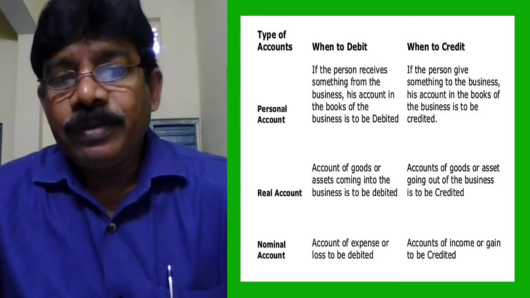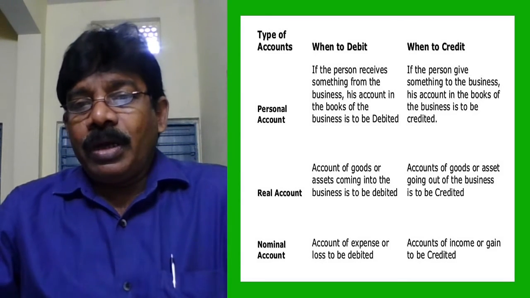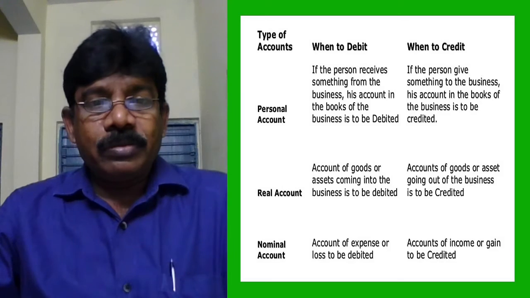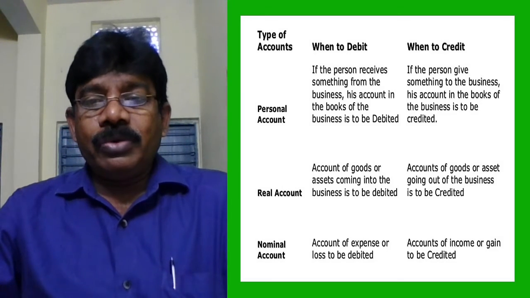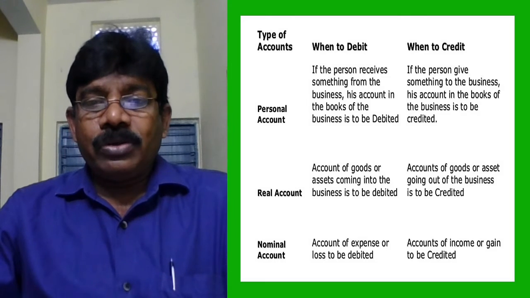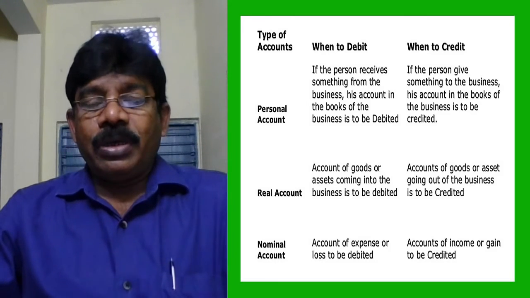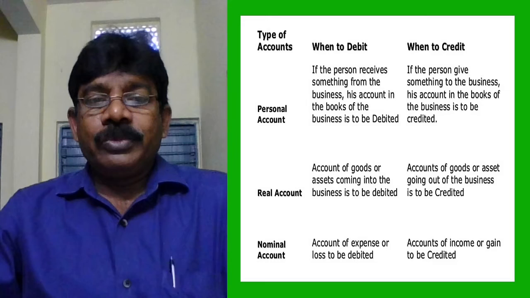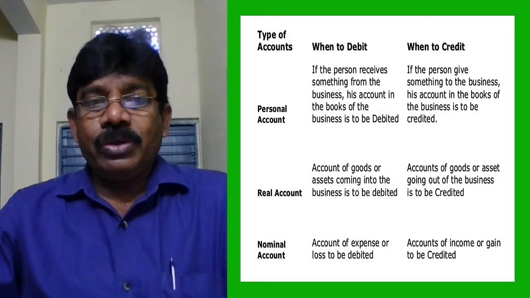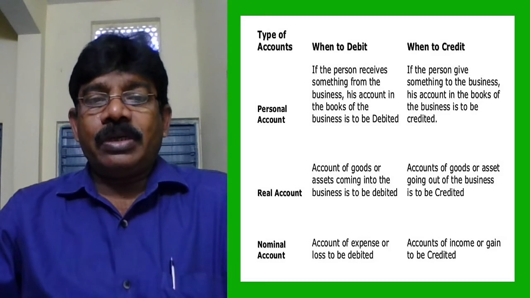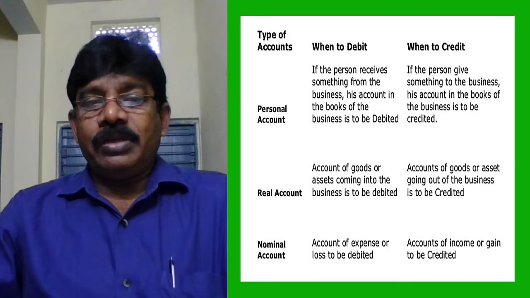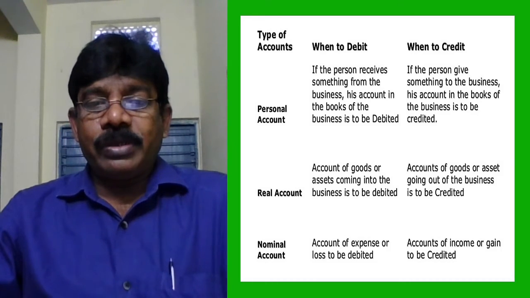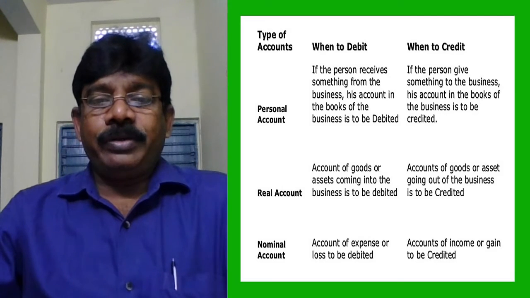So according to the real account rules, accounts of goods or assets going out of the business are to be credited. So whenever I sell goods, goods are going out. That's why the goods account is credited, which is nothing but sales are always credit. That's why sales are always credit.